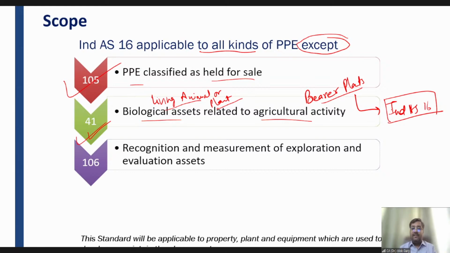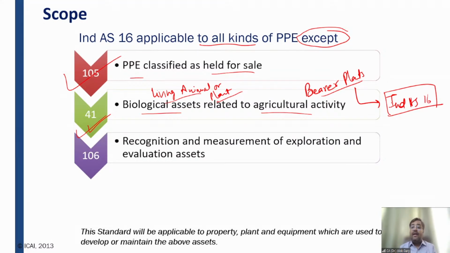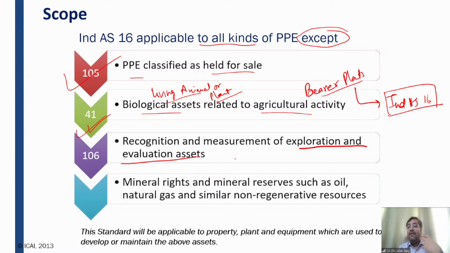Ind AS 106. Recognition and measurement of exploration and evaluation assets. The companies which are into the mining business, right? They are extracting iron ores, they are extracting minerals, rights and mineral reserves such as oil, natural gas, and similar non-regenerative resources, coal. So entities like Coal India Limited have a lot of mines, and they are extracting coal, they are extracting mineral rights, they are extracting mineral reserves, right?